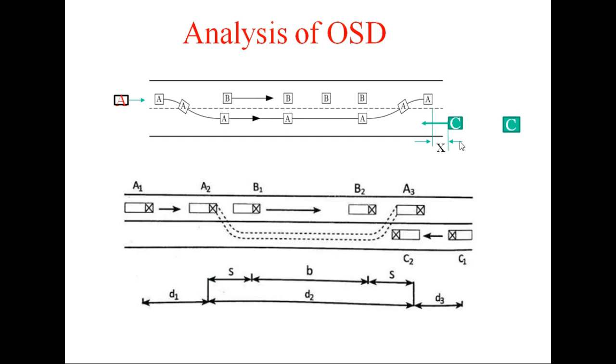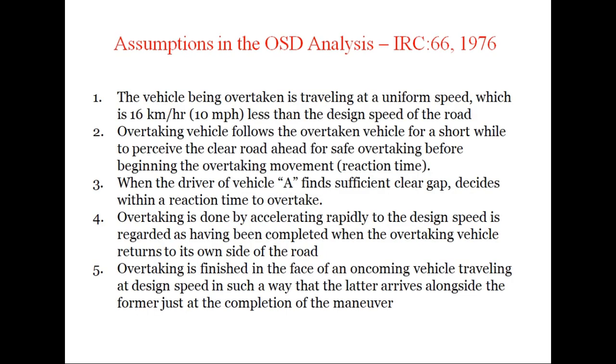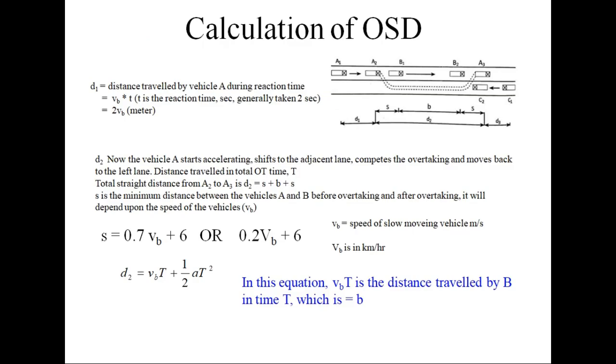So that means the X is 0, the safety margin is 0, and that will indicate the minimum OSD, minimum overtaking sight distance.